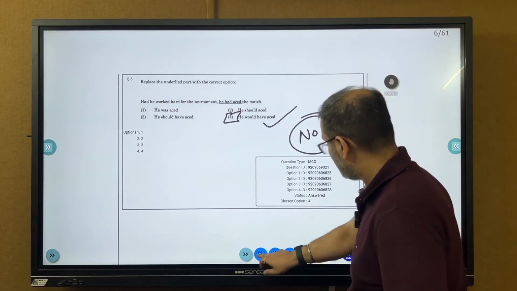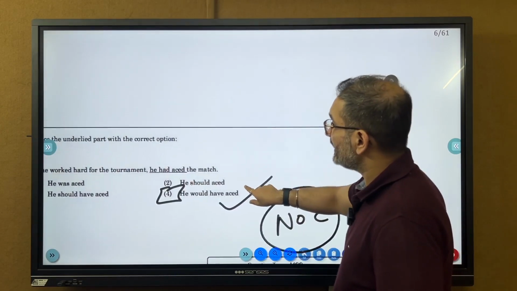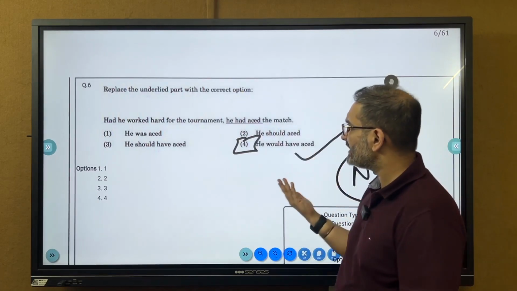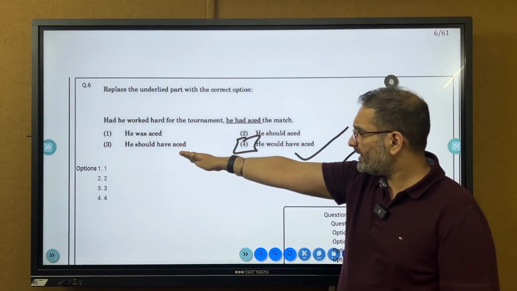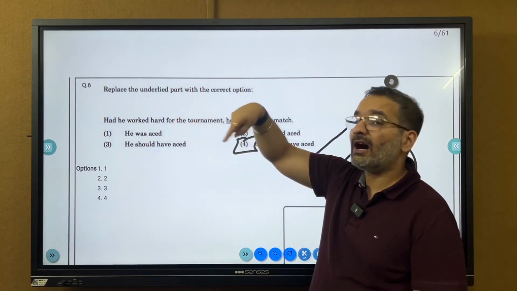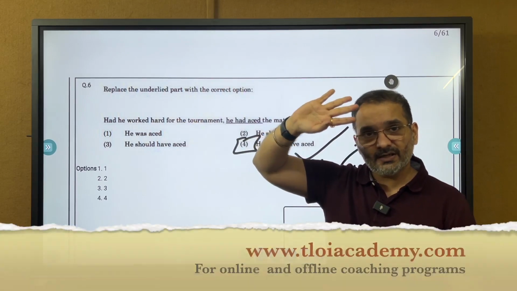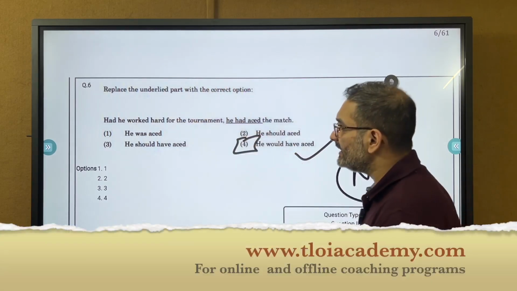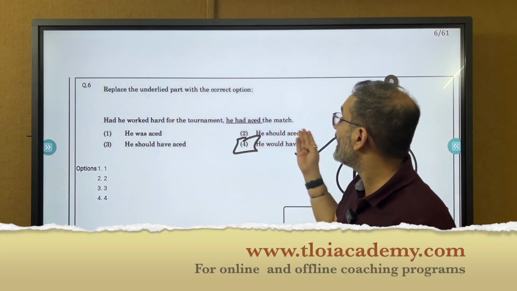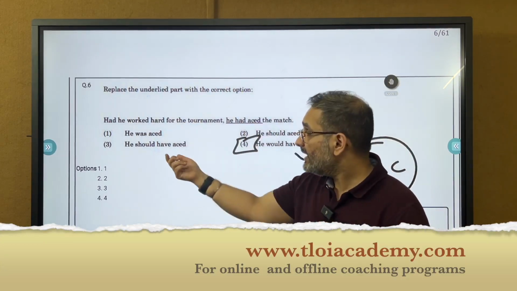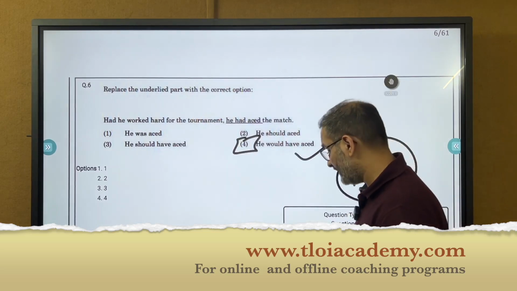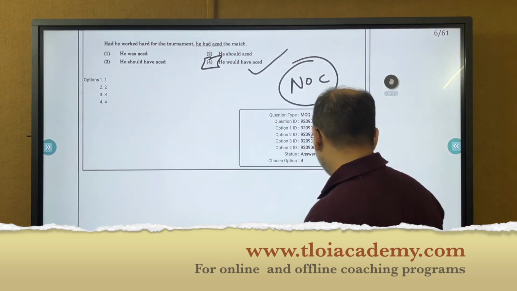Now replace the underlined part with the correct option. He would have aced the match. He was aced, that is not going to happen. He should have aced and he would have aced. But had he worked hard for the tournament, so the tournament is already pretty much, I believe, worked hard. Meaning now it has gone to the past, right? He would have aced the match, but did not. But for "he should have aced", the sentence has to completely go in an opposite direction, all right?